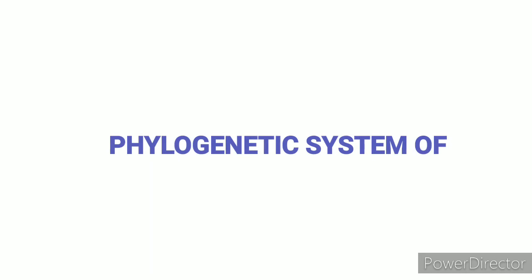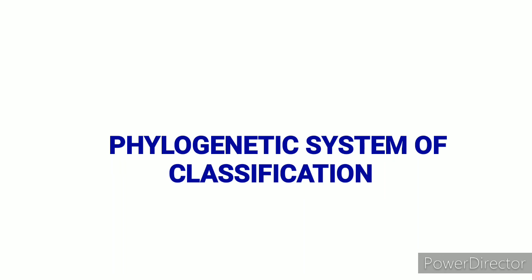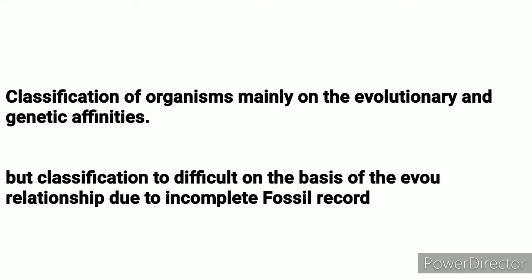The third type of classification is the phylogenetic system of classification. It is the classification of organisms mainly based on their evolutionary relationship. One of the most important drawbacks of this type of classification is the lack of fossil records, which makes it very difficult to classify the organisms.